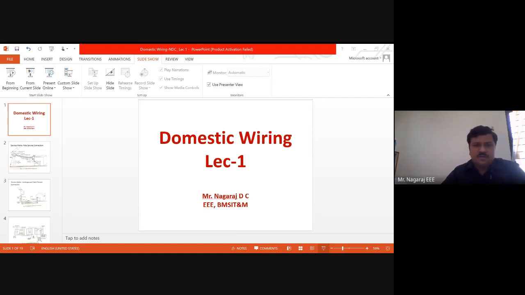So accessibility doesn't mean that it should be easily accessible for everybody. Accessibility should be along with safety. Okay. So the switch and plug point should be easily accessible for the adults, but should not be easily accessible for the infants or kids, who don't know the main utilization of the system. Okay, and if there is any possibility of extension, that has to be provided, because in future the load definitely will increase in every house, so the possibility of extension must be provided.